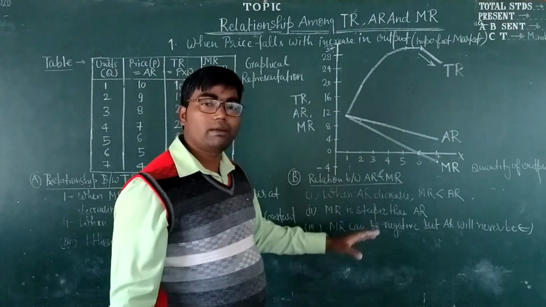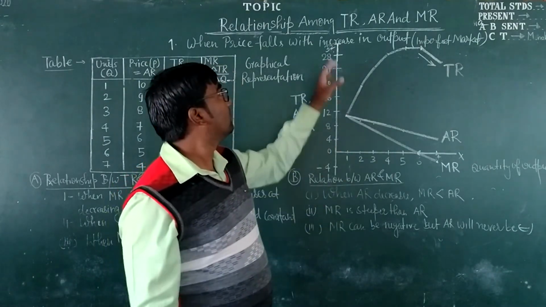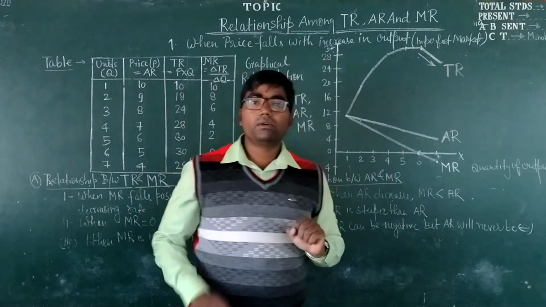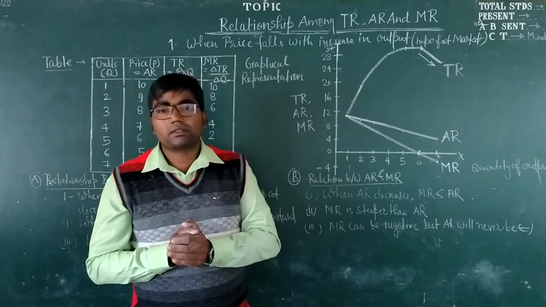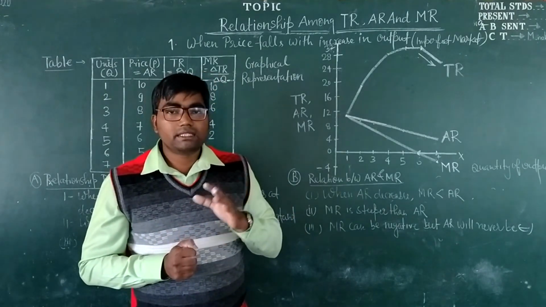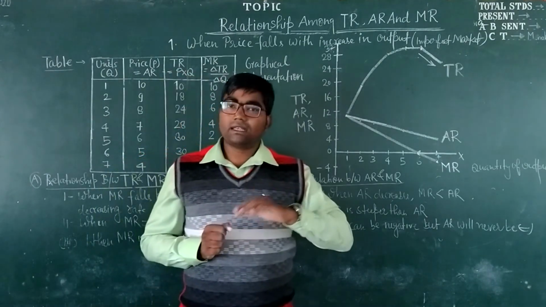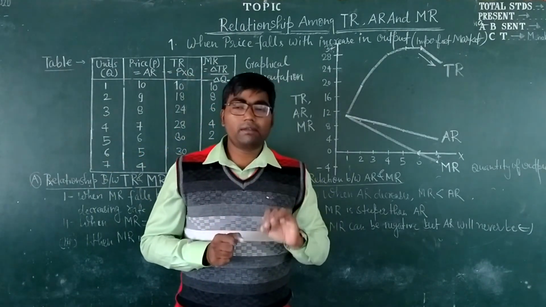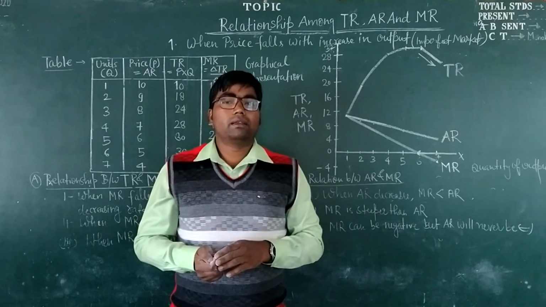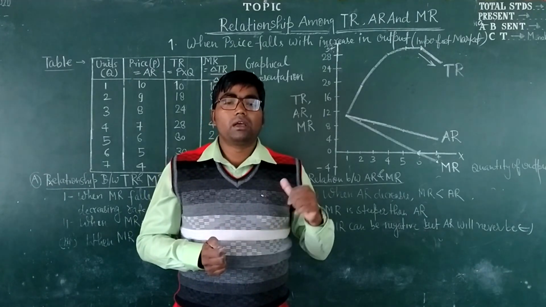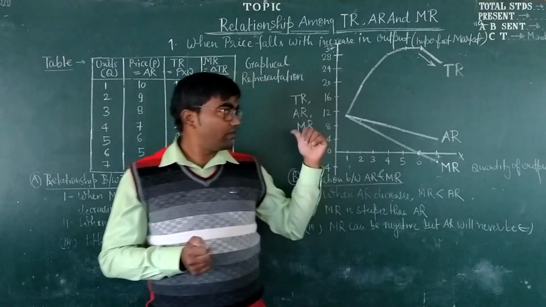So these were the relationships among total revenue, average revenue and marginal revenue in a market situation when prices are not constant, prices fall with increase in the quantity sold. I hope you have understood well.